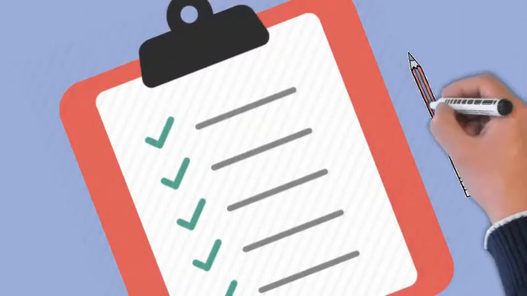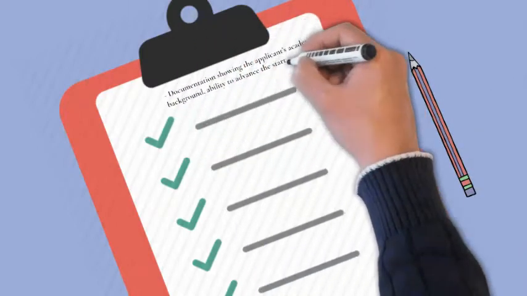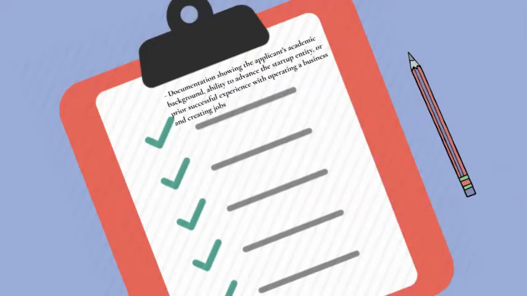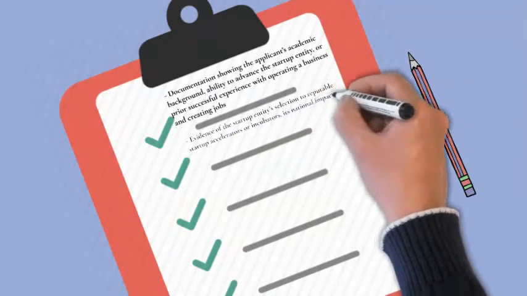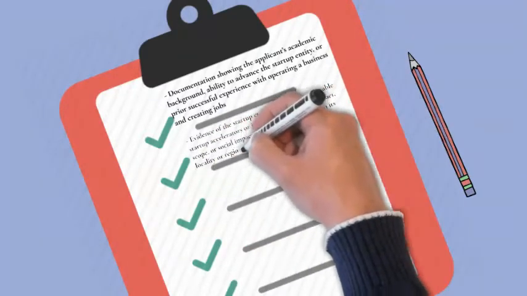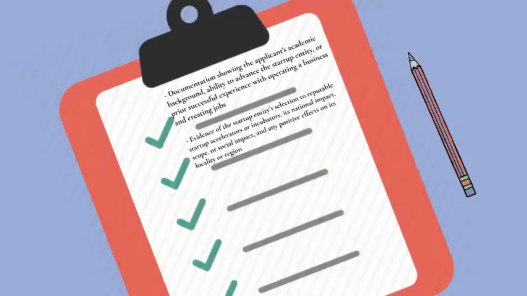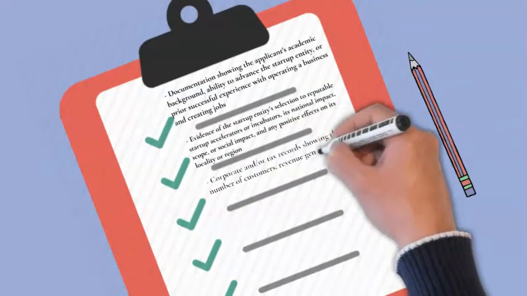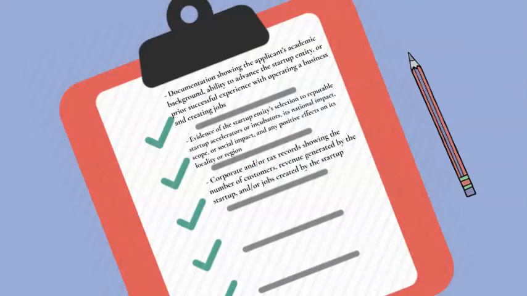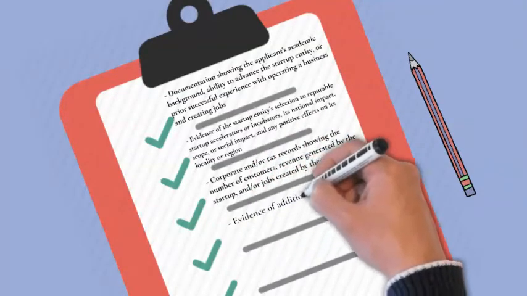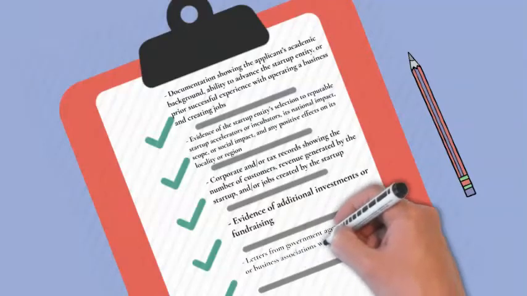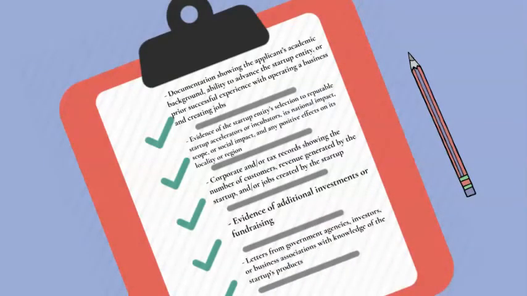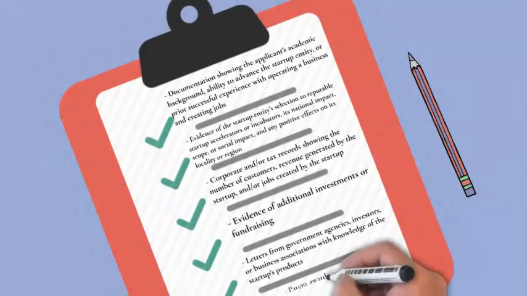Documentation showing the applicant's academic background, ability to advance the startup entity, or prior successful experience with operating a business and creating jobs. Evidence of the startup entity's selection to reputable startup accelerators or incubators, its national impact, scope, or social impact, and any positive effects on its locality or region. Corporate and/or tax records showing the number of customers, revenue generated by the startup, and/or jobs created by the startup. Evidence of additional investments or fundraising. Letters from government agencies, investors, or business associations with knowledge of the startup's products. Press coverage showing the entrepreneur or startup has received significant attention, or patent awards.